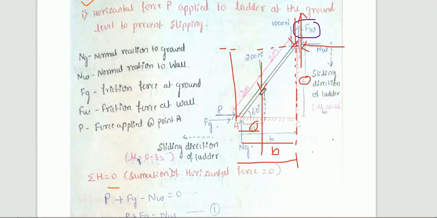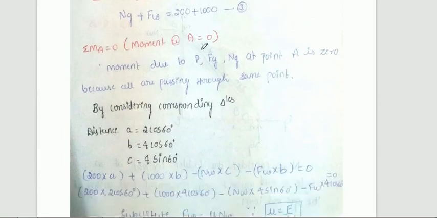So if you want to find out A, this distance becomes 2 because it is this triangle you are considering. This is 2 whenever you are calculating the A. If you are calculating the B, the big triangle you need to consider, then the hypotenuse becomes 4. Same value I have calculated here. Moment due to P, Fg and Ng become 0.